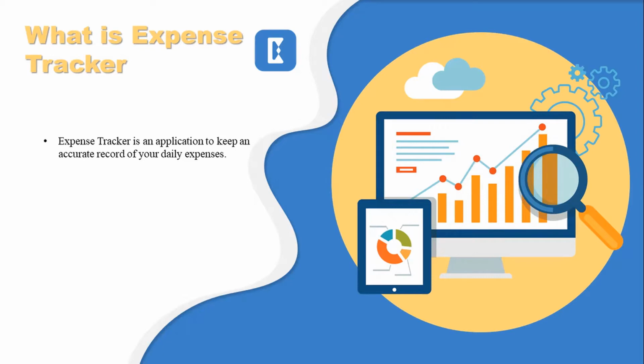If a store manager or a shopkeeper wants to store all his documents, he can store them in one app or one website. So in this need we built an application, that is expense tracker.